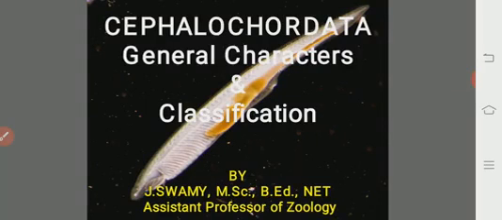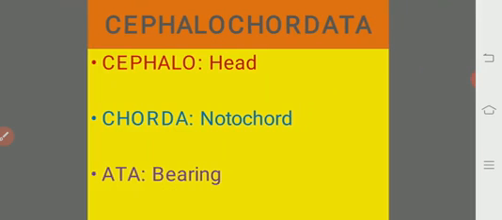Today we are going to discuss the general characters and classification of subphylum Cephalochordata. The meaning of Cephalochordata: cephalo means head, the cephalic region. Chorda is the dorsal notochord, which is the fundamental feature of the chordates. So, notochord-bearing animals, those animals that bear dorsal notochord in the head region.